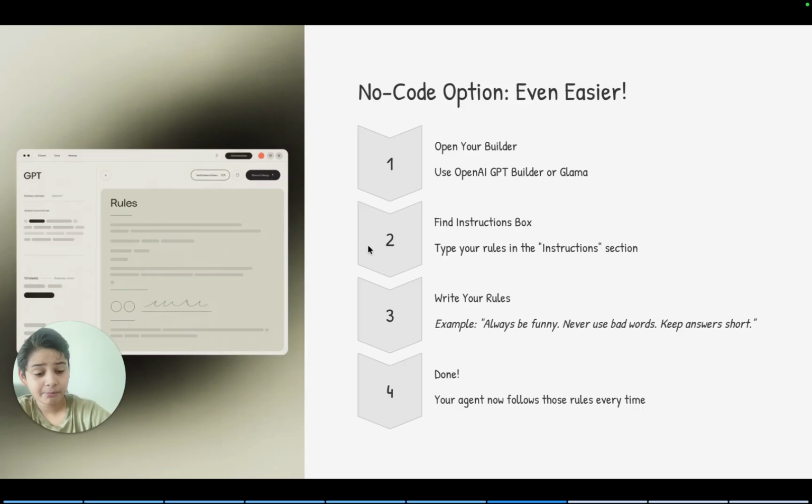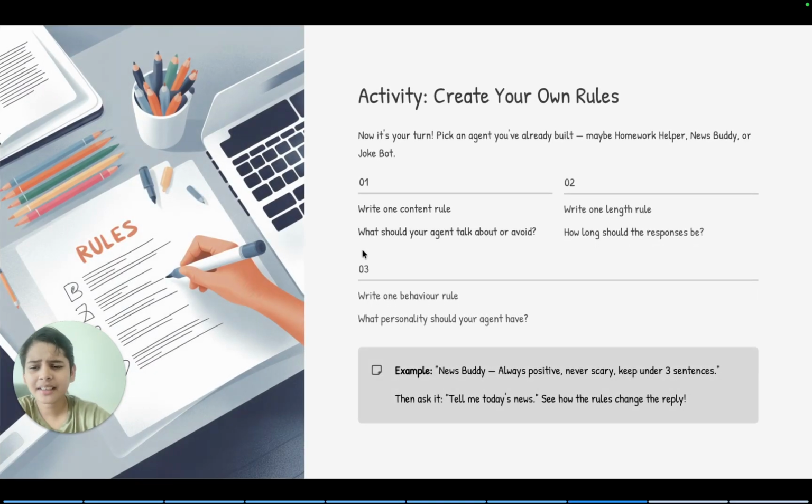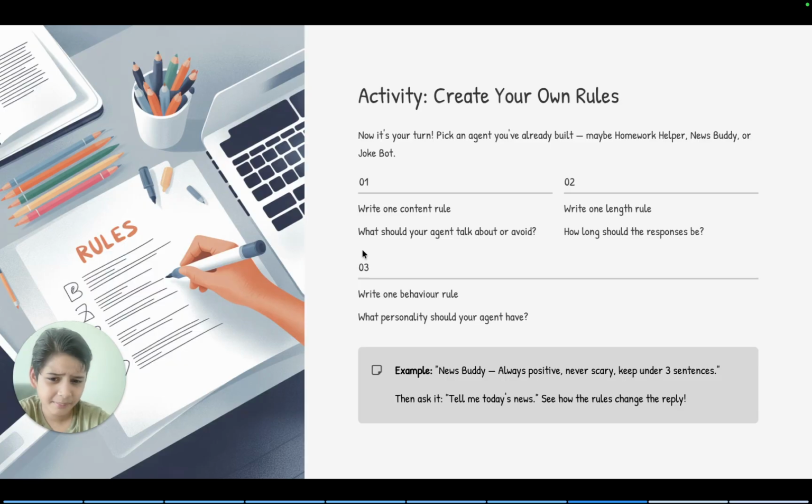So, now it's your turn. Pick an agent you've already built. Write down 3 rules: a content rule, a length rule, and a behavior rule. Then test it out. Then why don't you build a news agent? That's one of the most fun and easiest topics yet. You can ask it to tell you today's news and see how it goes.